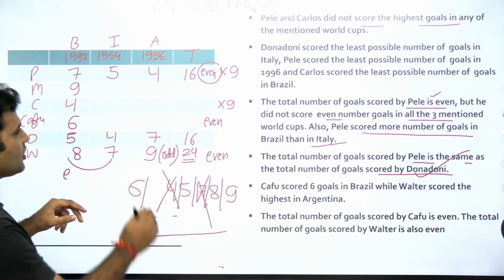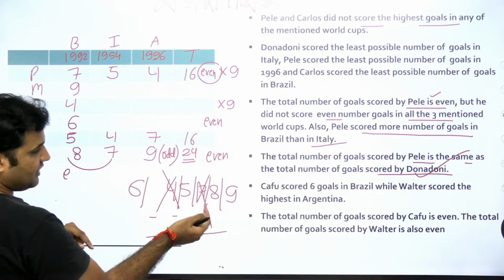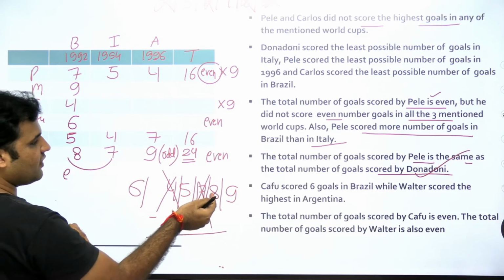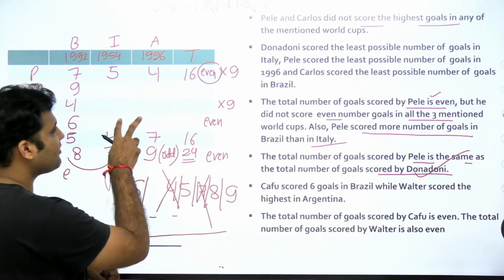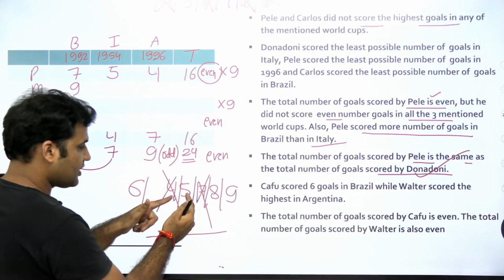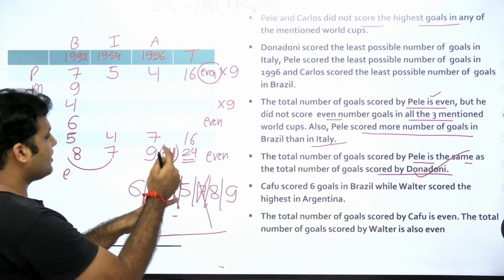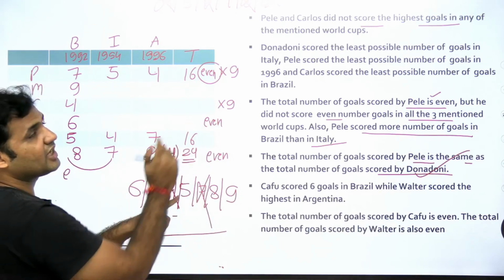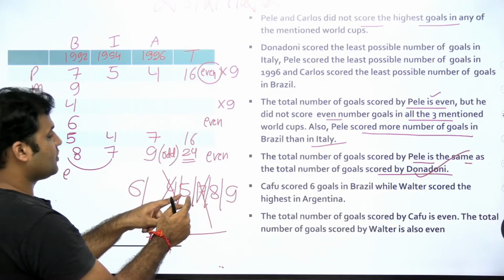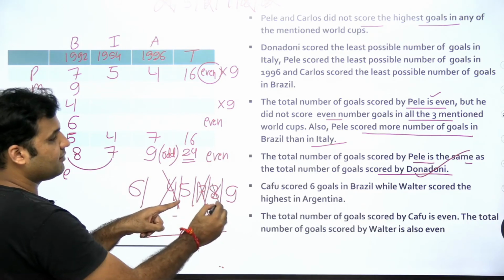If I put both numbers as odd numbers, the options available to me are 5, 8 and 9. So I don't have the availability of two even numbers to put over here, because the numbers that I can use over here are 5, 8 and 9 only, because मेरे को total even चाहिए, right? So आपका 8 का possibility कैंसिल हो जाएगा.